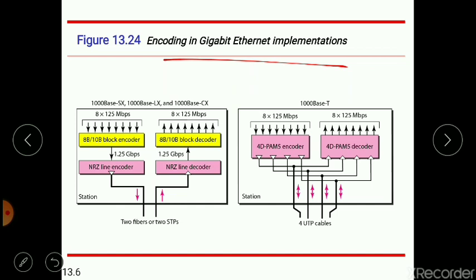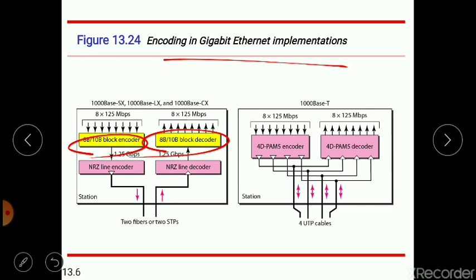So in order to synchronize bits, particularly at a high rate, block encoding of 8B/10B has to be used for the two fiber or two STP implementations when we are using the NRZ scheme.